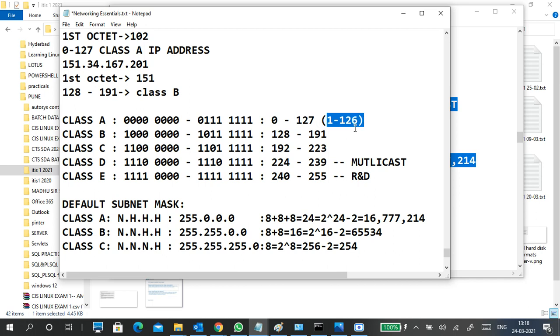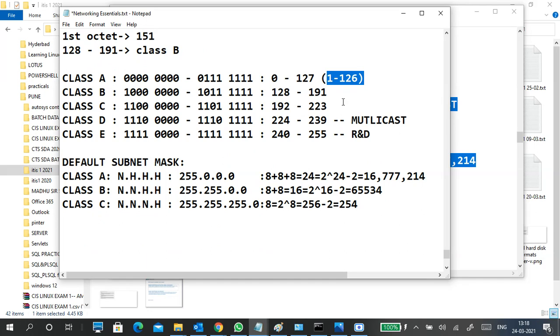In an interview, if they ask what the class A range is and you say 0 to 127 but they say no, it is 1 to 126, then you should tell them that 0 is reserved for a different purpose and 127 is used for loopback. That's why some textbooks mention 1 to 126, but the actual range is 0 to 127.